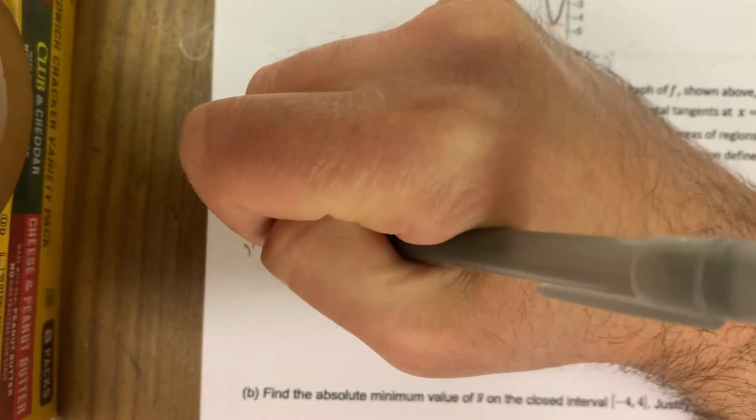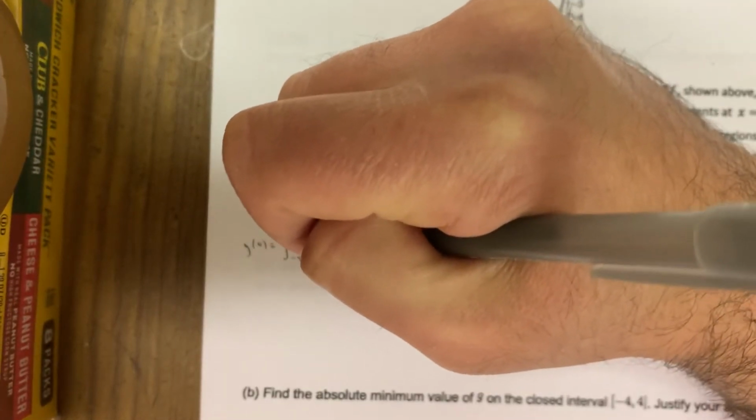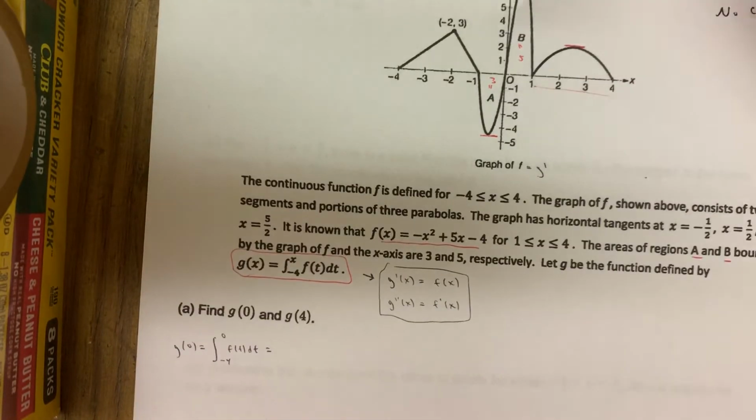So g of 0 is really going to be the integral from -4 to 0 of f of t with respect to t, which is the graph that we have right here. If you integrate -4 to 0, you're integrating forward, okay? And there's 2 regions here, okay? So you can see first you should integrate from -4 to -1. Then you should integrate from -1 to 0.